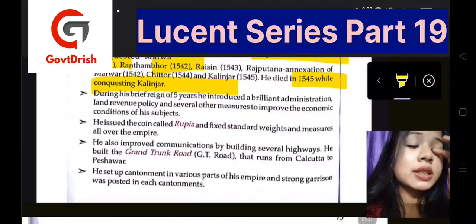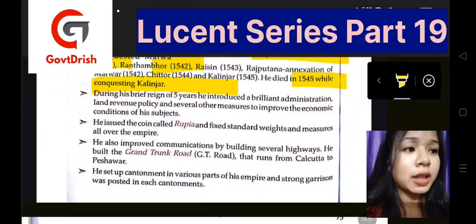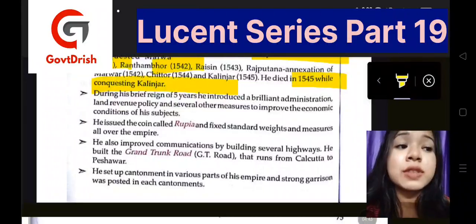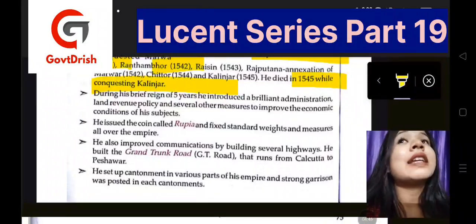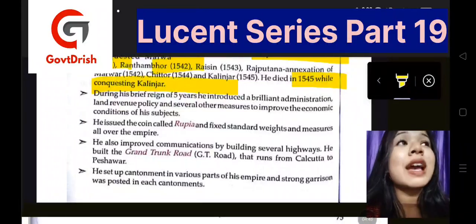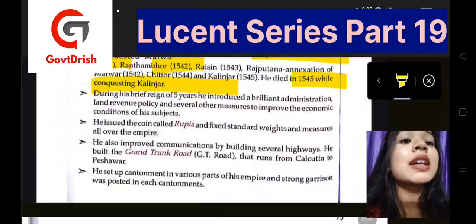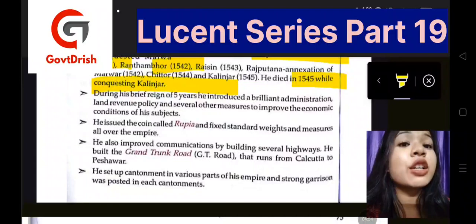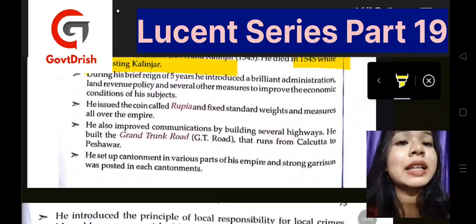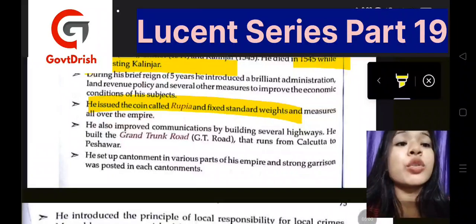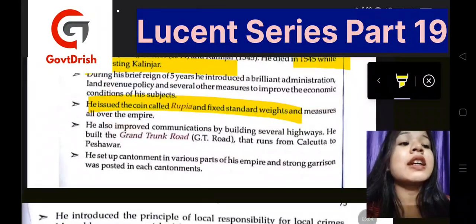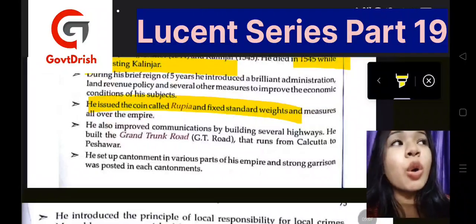Now, during this brief reign of 5 years, he introduced a brilliant administration. His administrative skills were very good, and he introduced many land revenue policies, taxes, and other measures that helped to uplift the economic conditions of his subjects during that time. Then he also issued the coin called rupiya, which had a fixed standard weight and measure, and it was prevalent all over the empire.